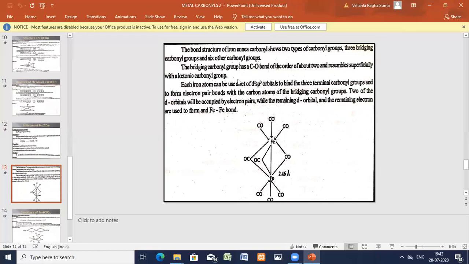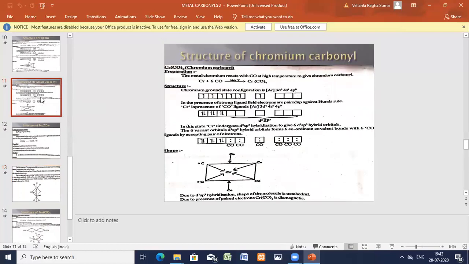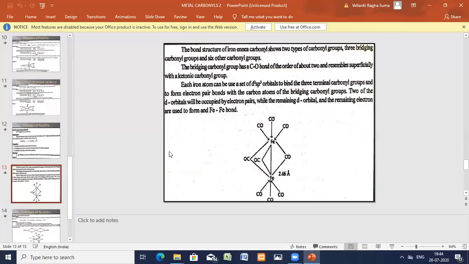Each iron atom has d2sp3 hybridization. Previously I have explained it, just like iron pentacarbonyl and chromium hexacarbonyl, it is having d2sp3 hybridization. 3 terminal carbonyls for each iron, 3 CO groups to each iron. So this is the structure. One metal-metal bond. This is the structure of di-iron nonacarbonyl.